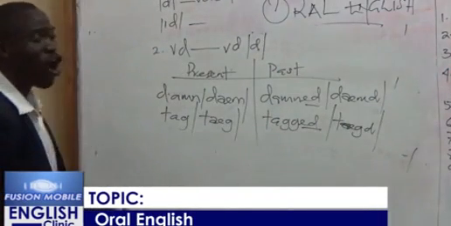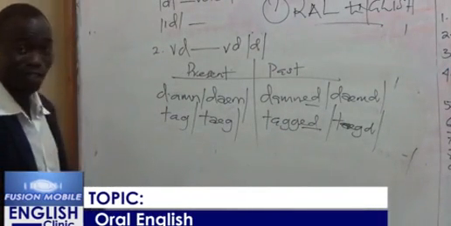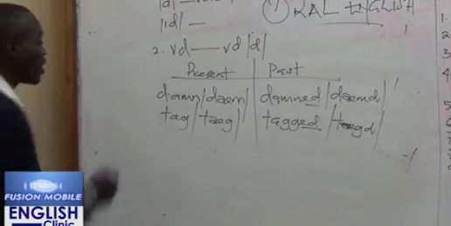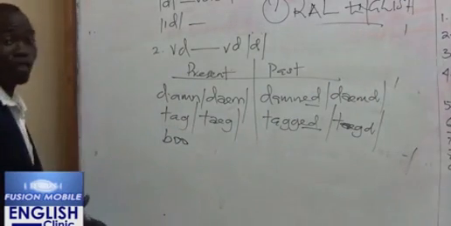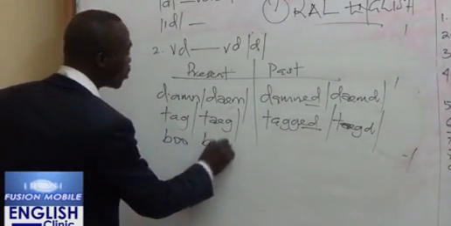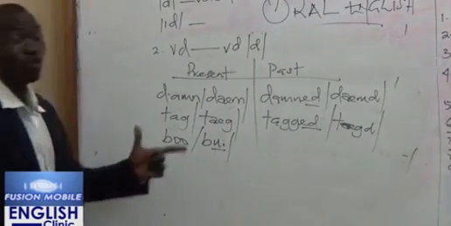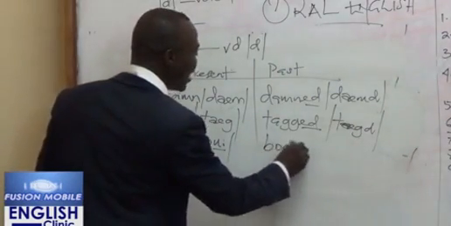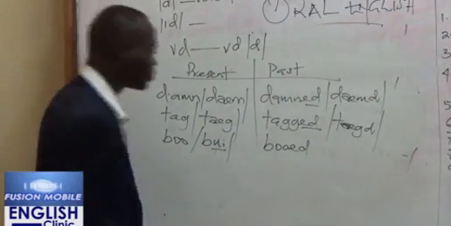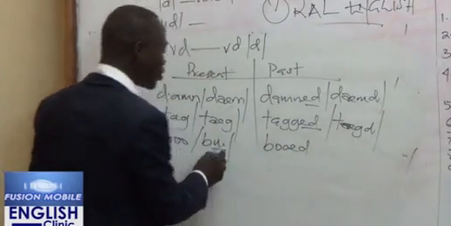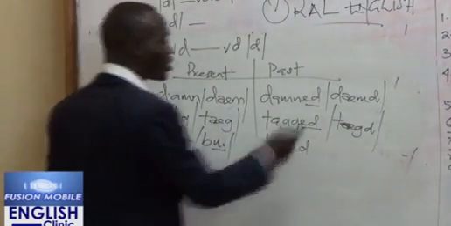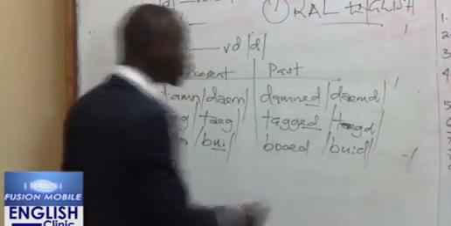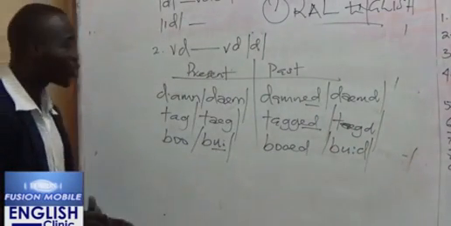Remember I said that all vowel sounds are voiced. So it is possible for you to have a vowel sound ending a word in the present tense. For instance, we have a word like boo. If you transcribe boo, this is what you have. The last sound here is oo, the long oo. Now what's the past tense of boo? B-O-O-E-D. Booed. Now the last sound here is the vowel sound, which is voiced. So it takes the voiced inflection, and it becomes booed. The man was booed. He was booed. And so on and so forth.